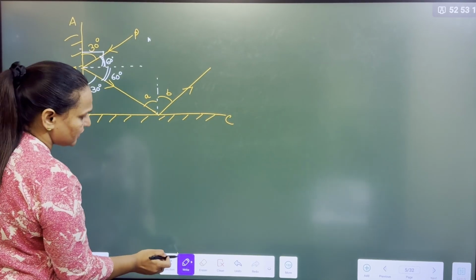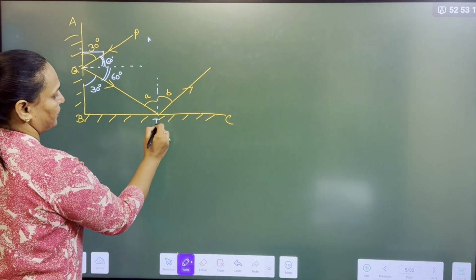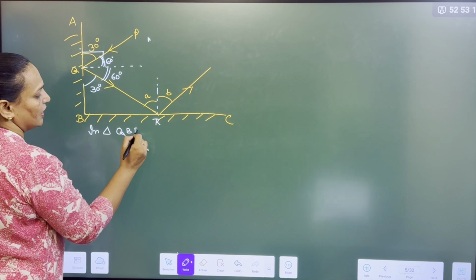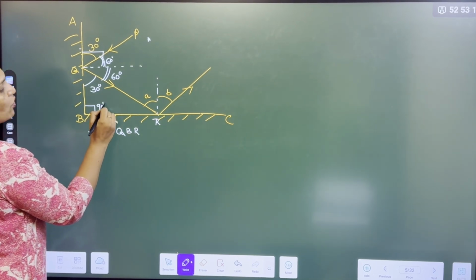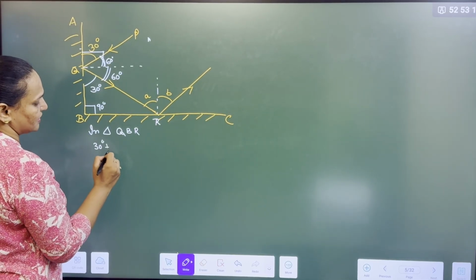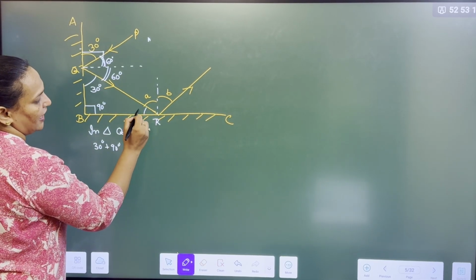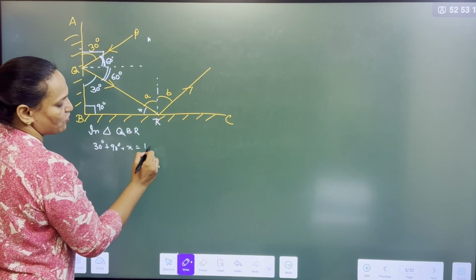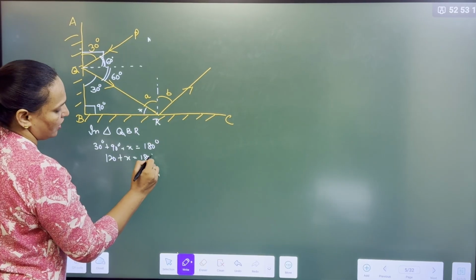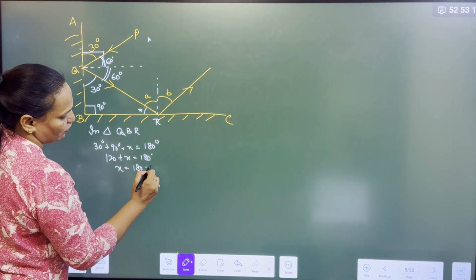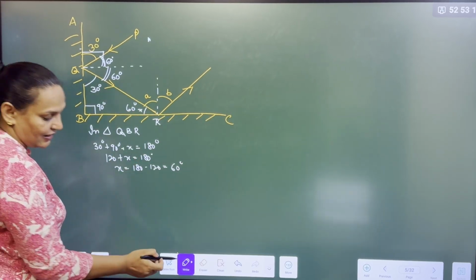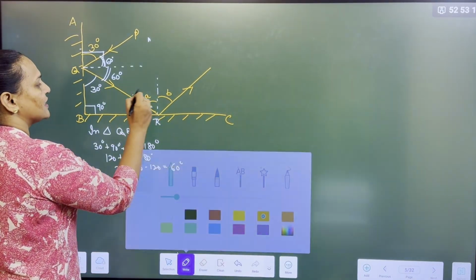Now, suppose this point we take as R. Can you see in triangle QBR, this is 90 degrees because I have already told you both mirrors are at 90. In this triangle, 30 degrees plus 90 degrees plus this angle X is 180 degrees. Sum of three angles of a triangle: 120 plus X is 180 degrees, so X is equal to 180 minus 120, 60 degrees. Now, if it is 60 degrees, then what is the angle A? Yes, it is 30 degrees.